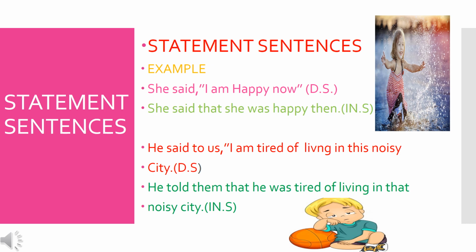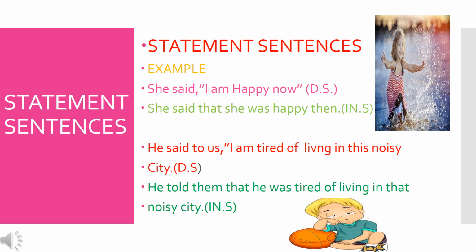See the second example. He said to us, I'm tired of living in this noisy city. We have to change into indirect speech. He, you have to write it as it is. Said to means you have to change and write told. Us, that is in pronoun, you have to change it to them. Remove the comma, that you have to use.